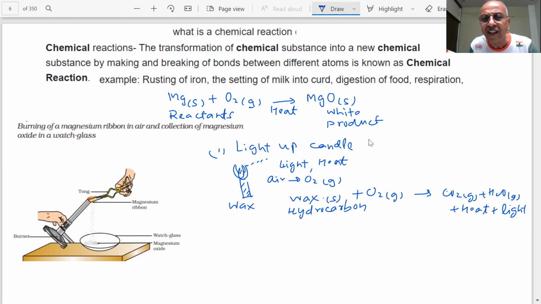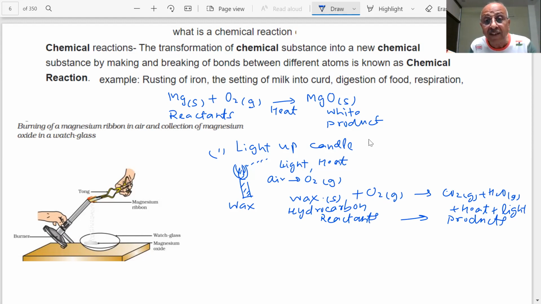Again, here you are seeing that these are the reactants, students. They reacted to form the products. The products are different from the reactants. During these chemical changes, you also see heat, light, or these things can also be evolved, when such changes are taking place. Here, if oxygen is cut off, then we see the candle will not light. You can perform the experiment at home, students.